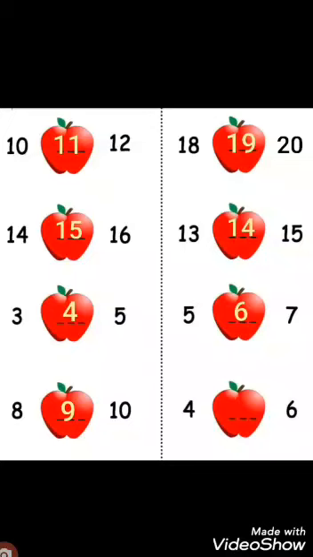Okay dear students, now look at the last example. Here we also have two numbers. The first number is 4 and the last number is 6. And which number comes in between 4 and 6? What will we do? Yes, we will see what comes after the first number, which is 4. Now what comes after 4? Tell me dear students. Yes, 5. 5 comes before 6.